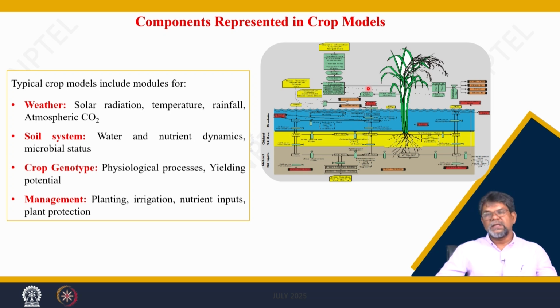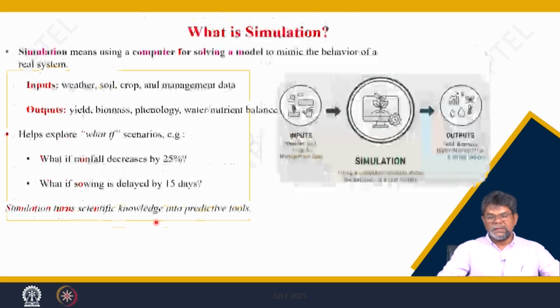So, each component indicates a file, a data set: the input data sets, the 4 files, weather file, soil file, the crop genotype file and the management file. The management file includes everything from land preparation to harvest, irrigation management, input nutrient management, plant protection measures, seeding technique, everything comes under management. These 4 files are the input for the crop model, then you can run the simulations and get the output as per the user's interest.